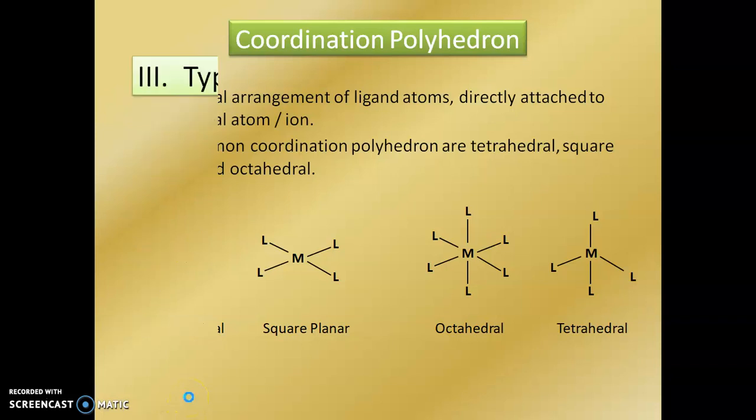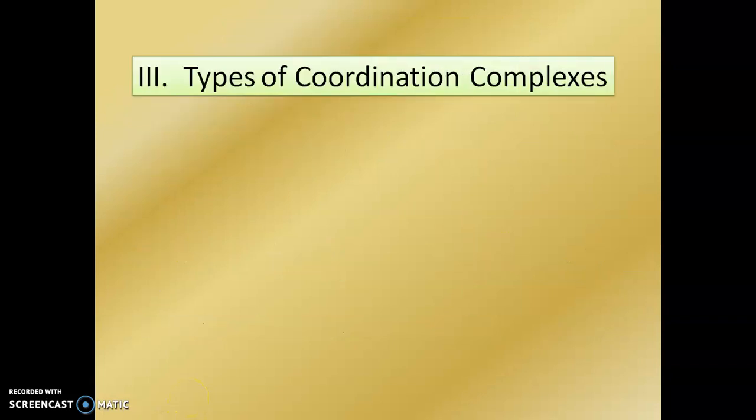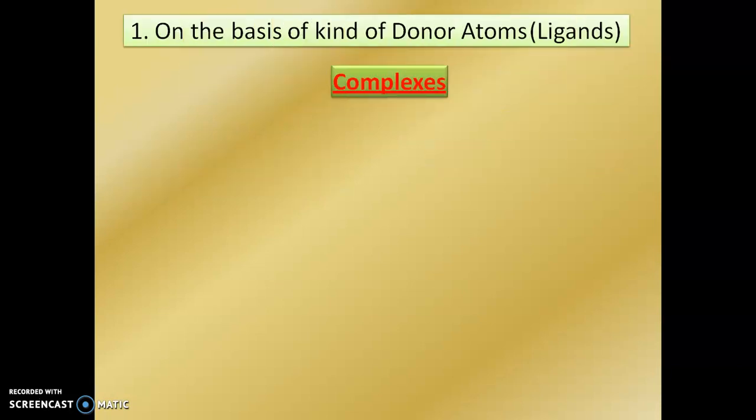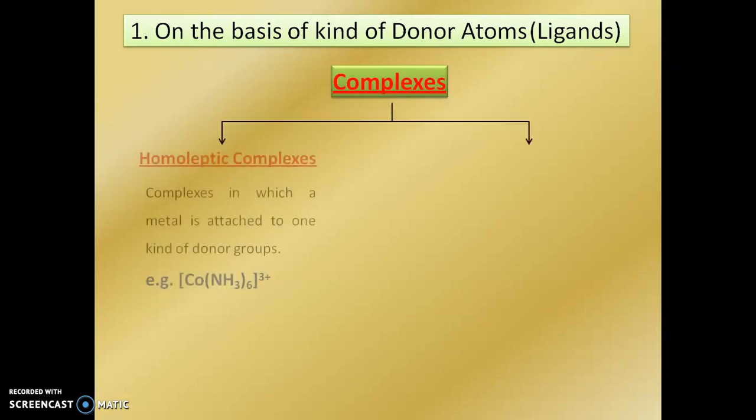geometry. Next one is the types of coordination complexes. There are 2 types of coordination complexes: on the basis of kind of donor atom and on the basis of charge. First we see the basis of kind of donor atoms. So complexes are again divided into 2 types.